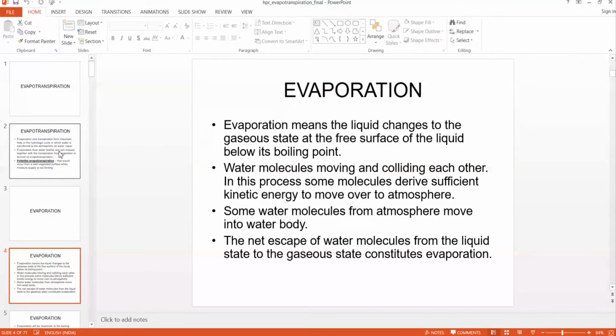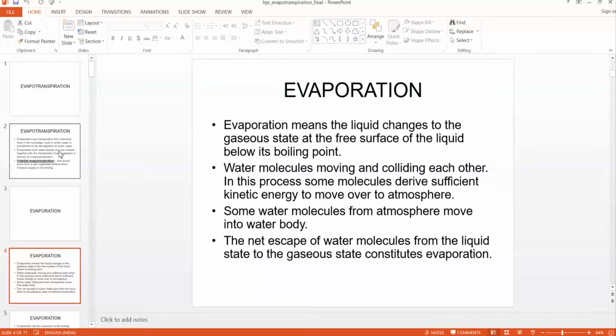Evaporation only occurs at the surface, whereas boiling occurs throughout the water body. So these are two important differences between evaporation and boiling.